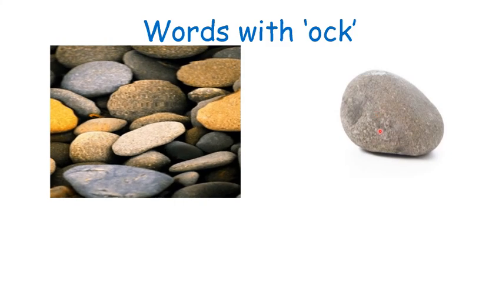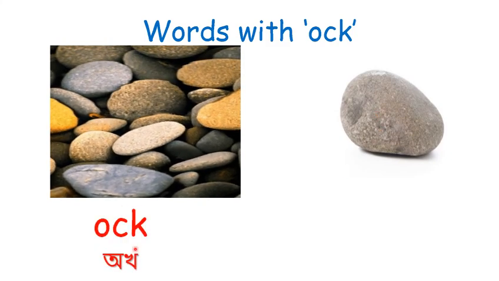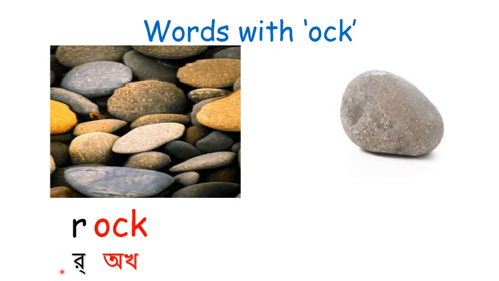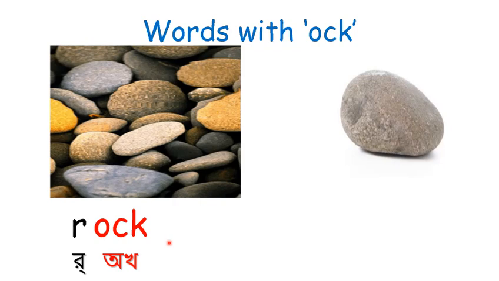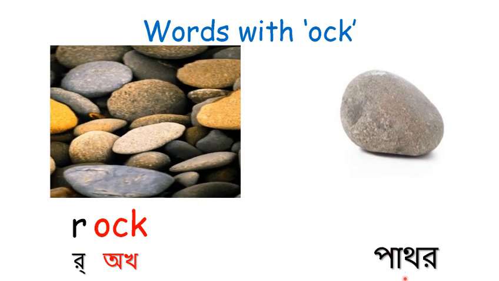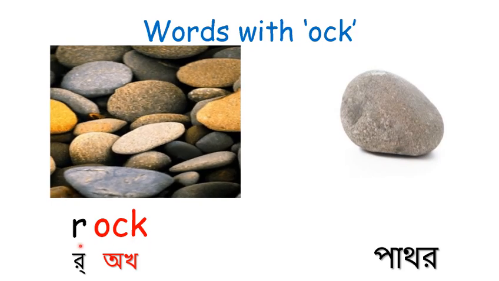This is a picture of rock. O, ka, ok. This is alphabet R, and in phonic R sounds like R. So all together we will say O, ka, ok, R, ok, rock. Rock means pathor. O, ka, ok, R, ok, rock. Rock means pathor.